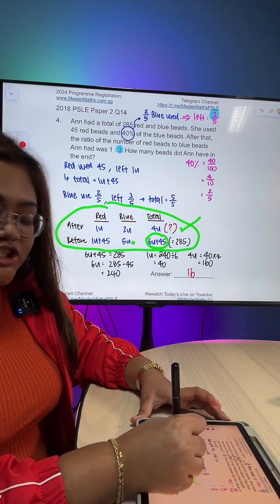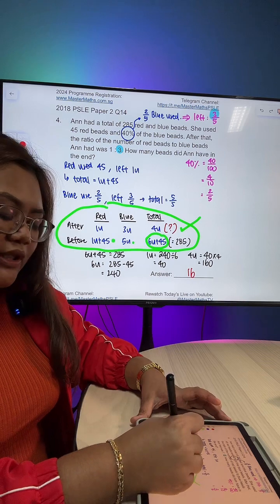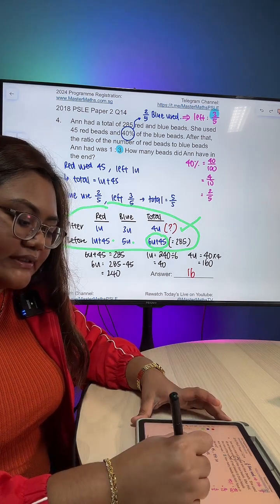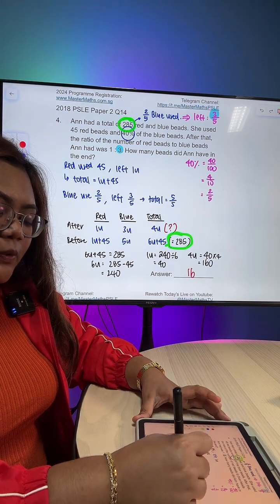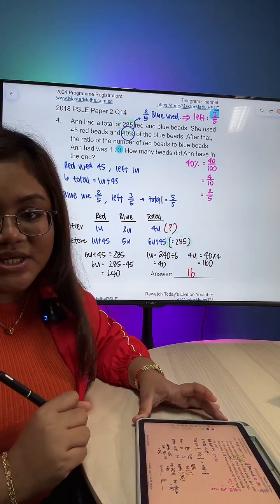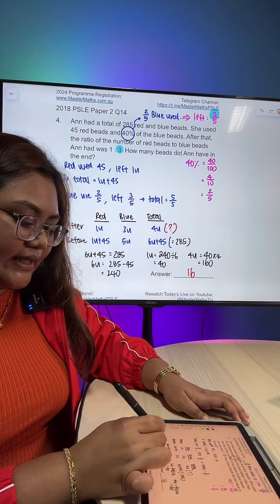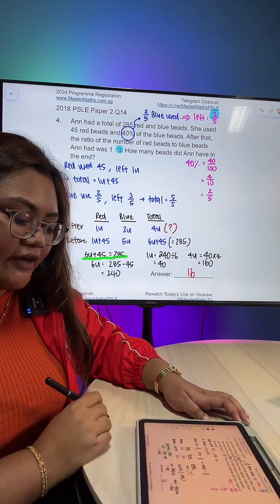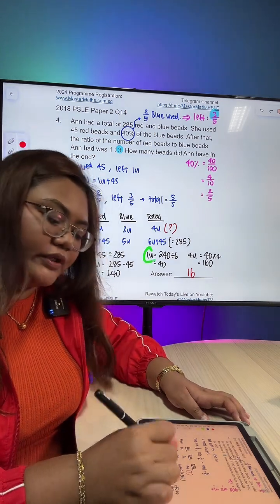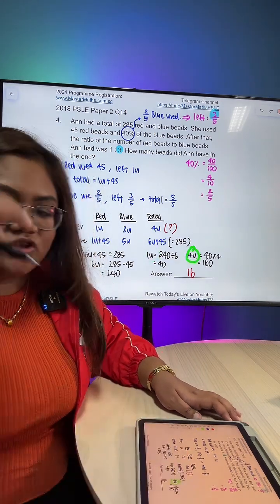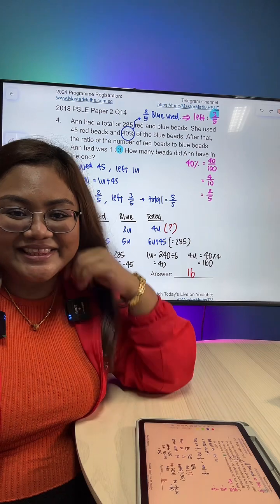Total before is 5 units for blue, 1 unit plus 45 for red. Total is 6 units plus 45, which is also 285 because the question says 285 at first. So 6 units plus 45 is 285. Look for 6 units, you take away the 45 first. Then look for 1 unit. Then later on find the 4 units.